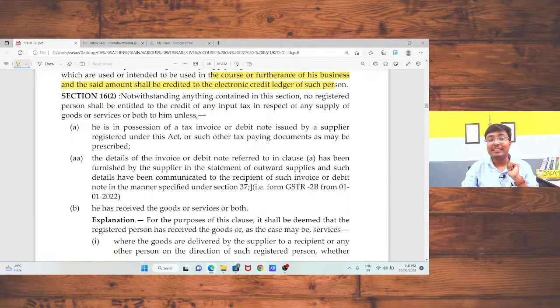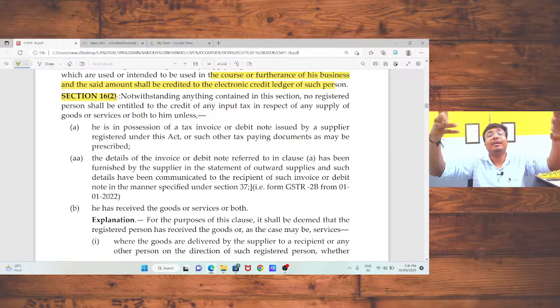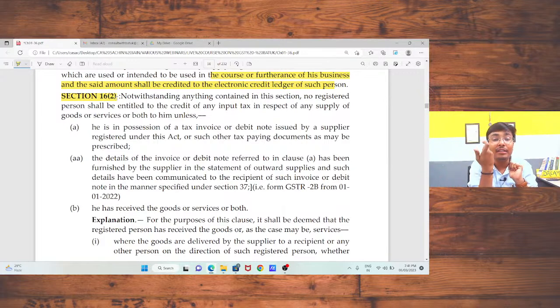Now, section 16 subsection 2 says, sir, if you are using those product or services in the course or furtherance of your business, you are eligible to take the input tax credit. But first you need to check section 16 subsection 2, that is the important eligibility conditions for claiming input tax credit. So sir, what are the conditions for claiming input tax credit? First condition, I have tax invoice or debit note. If there is no tax invoice or debit note in my hand, in that case, I will not be eligible to take the input tax credit.